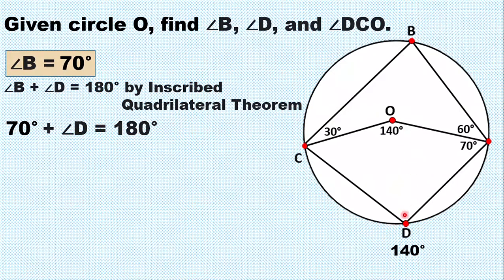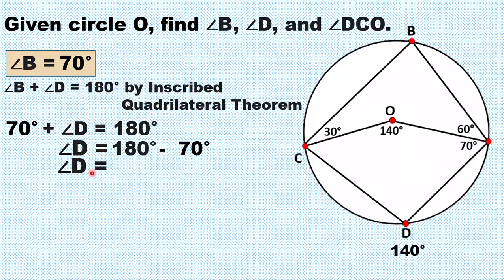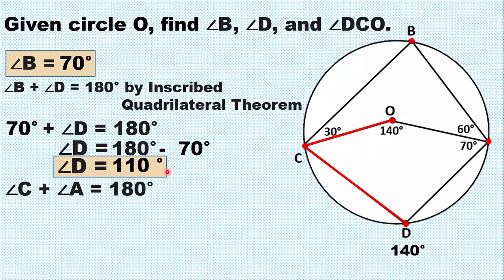Okay, let us find the measure of angle D. Alright, so yung 70 degrees, transpose 70 degrees to the right side. So, angle D equals 180 minus 70 degrees. So, angle D equals the difference of 180 and 70 degrees. So, that is 110 degrees. So, angle D is 110 degrees. Right, let us now find the measure of angle DCO.